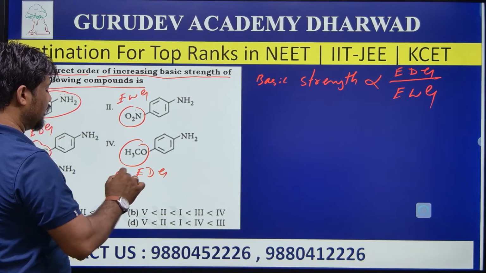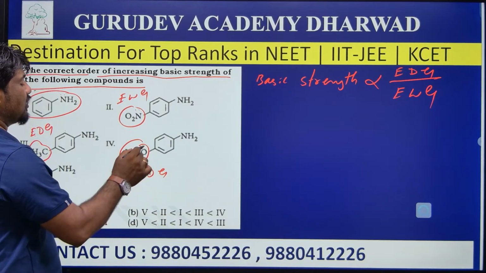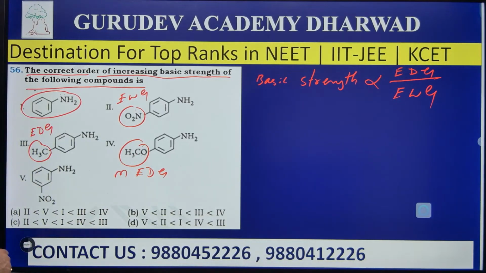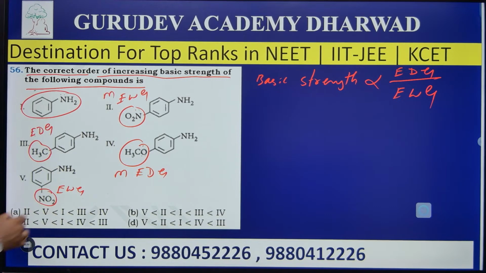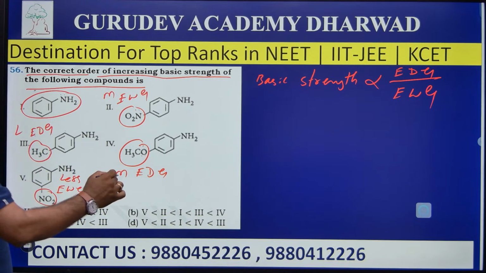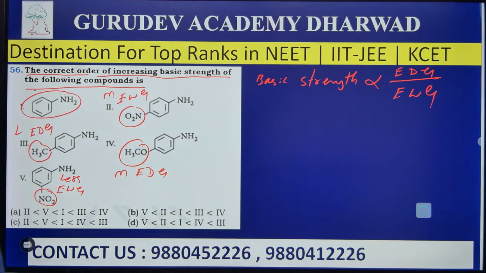It is a more electron donating group because the oxygen contains a lone pair of electrons. And at the meta position there is also an electron withdrawing group. Compared to the para nitro, which is more electron withdrawing, the meta will be less electron withdrawing. So which one is more electron donating? The methyl group is less electron donating and methoxy is more electron donating.